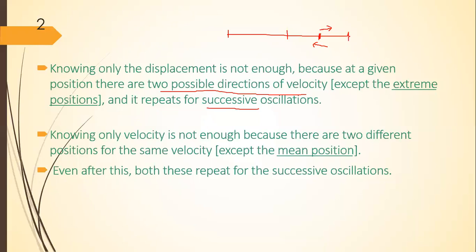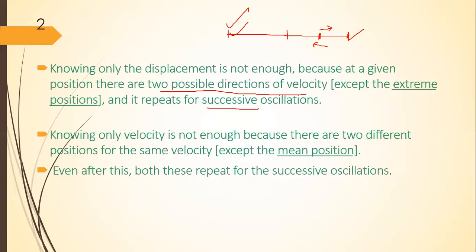But at the extreme position, velocity will be 0. This is the positive extreme position, and this is the negative extreme position. At these two positions, velocity will be 0.